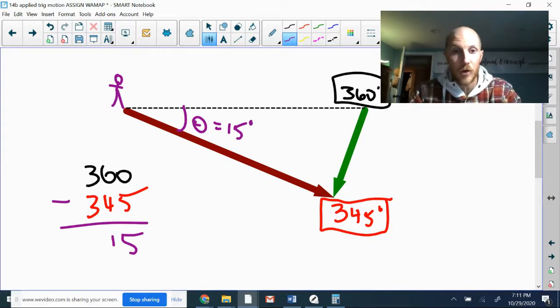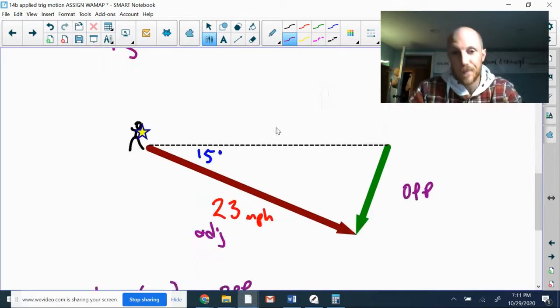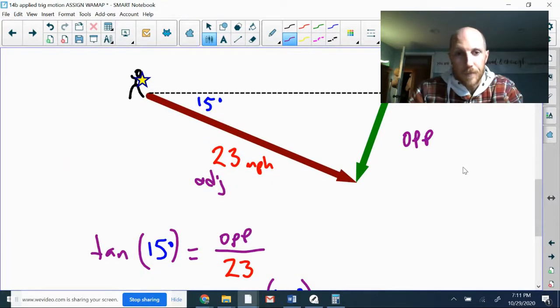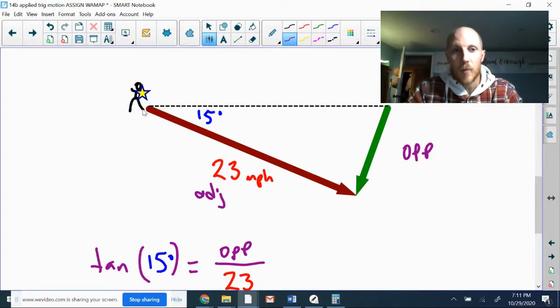Okay, so the next question is, what are we going to use to label the two vectors on our triangle? We don't have distances, we don't have time, so the only option is to use velocity. So I've got my 15 degrees. My deputy's now got the badge on. She is an official deputy. She's got her star badge on. I got a 23-mile-an-hour velocity vector for the law enforcement boat. Inside the triangle angle is 15 degrees from the perspective of the off-duty deputy with her star badge.